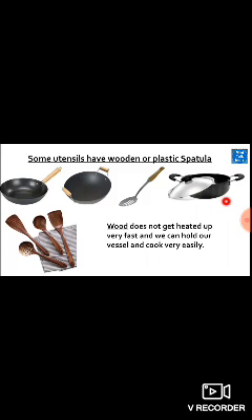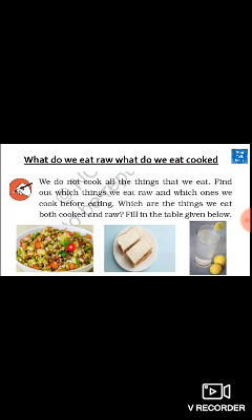Wood does not get heated up very fast and we can hold our vessel and cook very easily. Students, we know that wood does not heat fast. So we can use wood as a handle. See the upper picture, like kadai. Its handle is made up of wood. So wood is also used to make utensils.